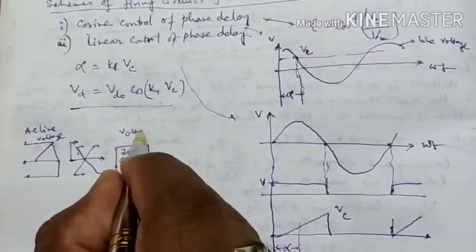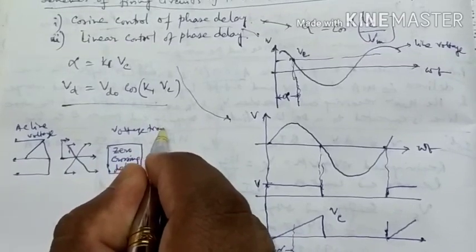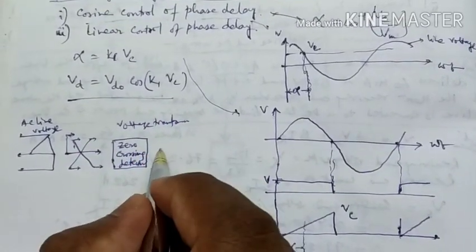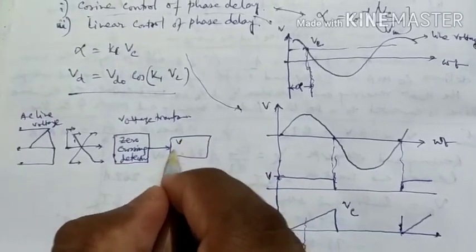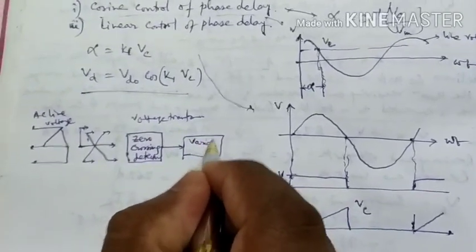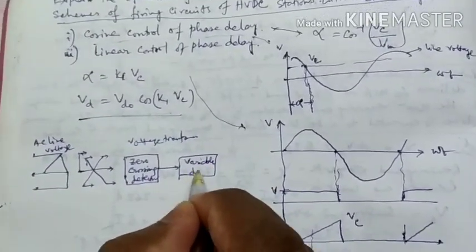That is the voltage transformer. Then the input goes to the variable delay.